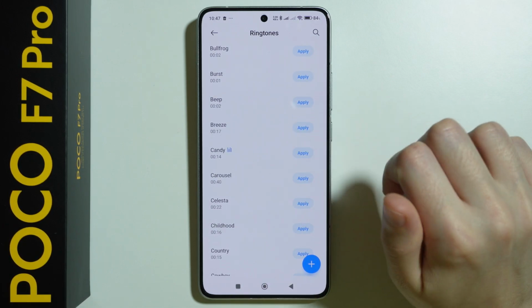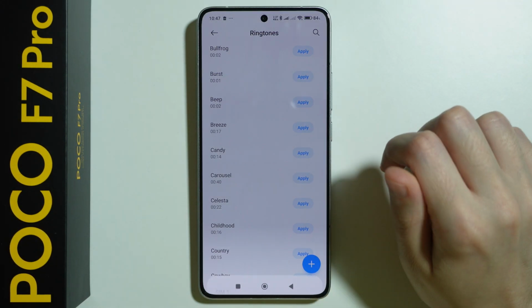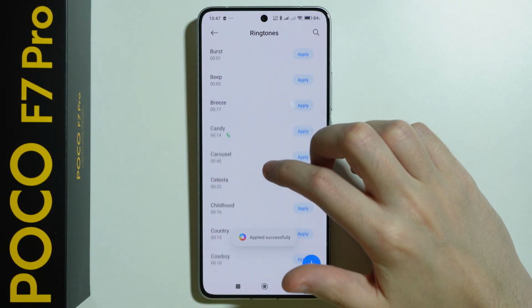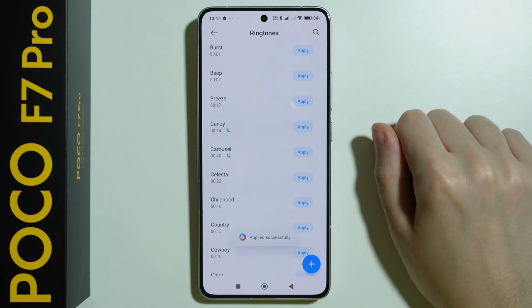So let's say we can also tap on it in order to have a preview. Press apply and then choose SIM1. Then we can select another ringtone and set it as SIM2. And that's pretty much it.